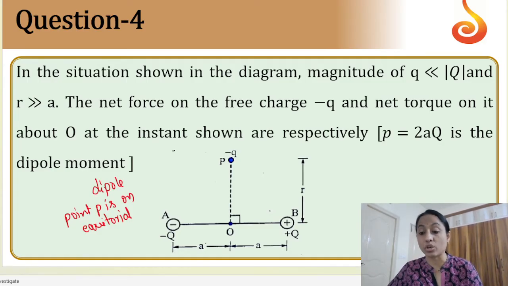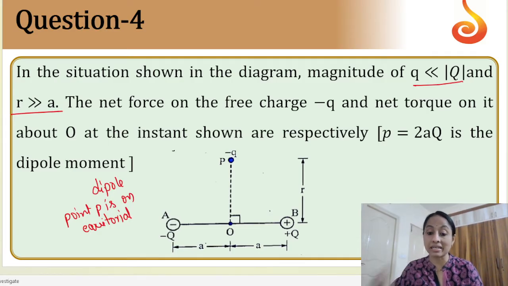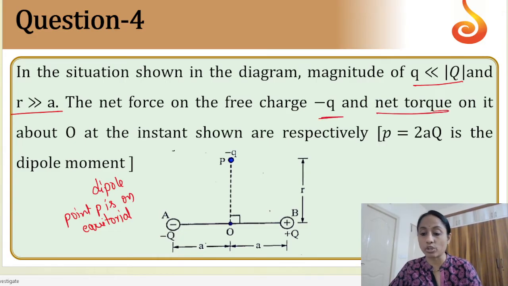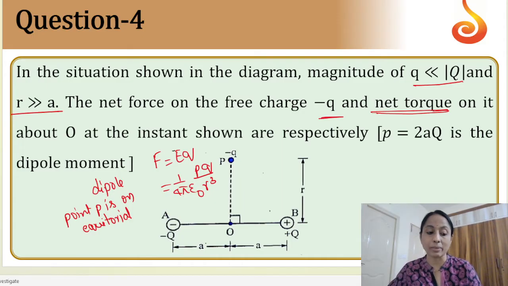The conditions given: small q is much smaller than capital Q, and R is much greater than A, so A can be neglected. We are asked two questions here, the net force on the free charge minus q and the net torque. For force we use the formula F is equal to Eq. For E, when R is much greater than A, the formula is 1 by 4 pi epsilon naught P by R cube, and q is also there, so we write the q. F is equal to 1 by 4 pi epsilon naught P q by R cube.